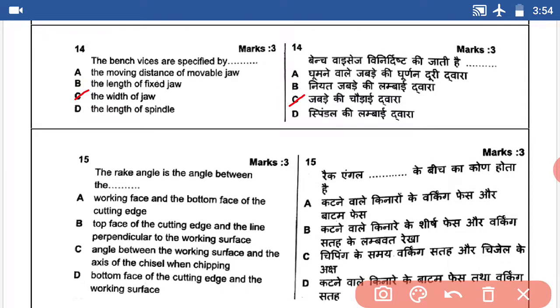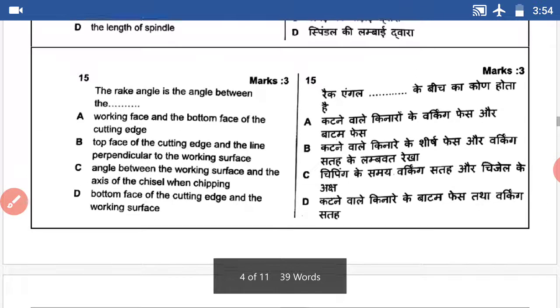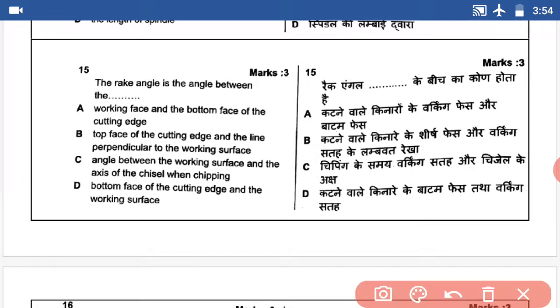Question number 15. The rake angle is the angle between the dash. This question's answer is the top face of the cutting edge and the line perpendicular to the working surface. So answer B.